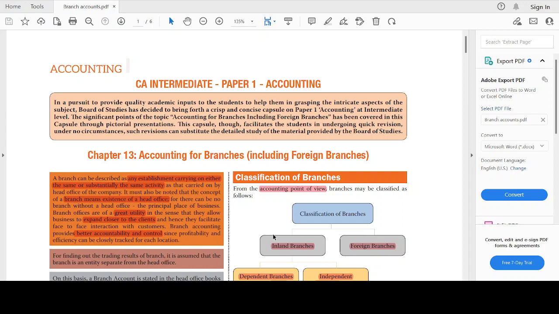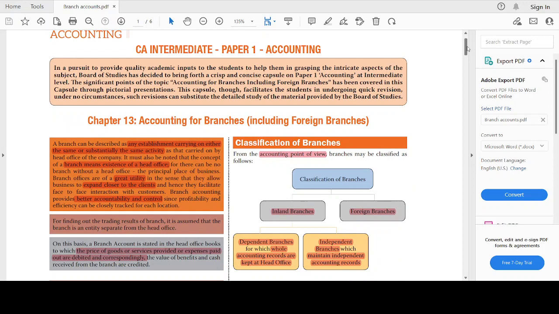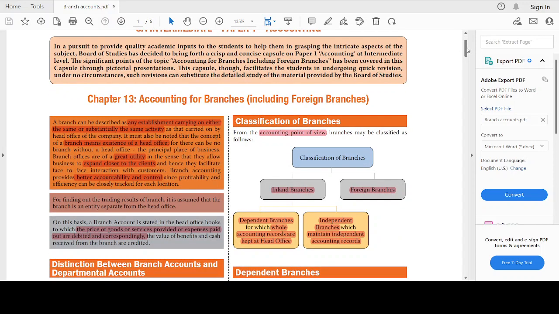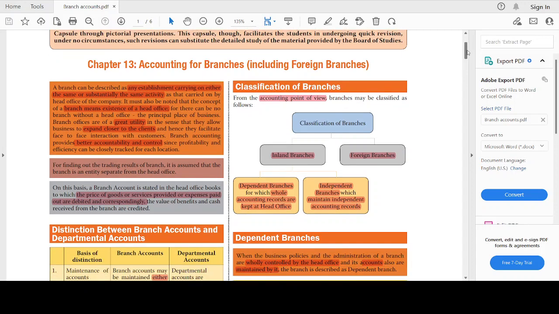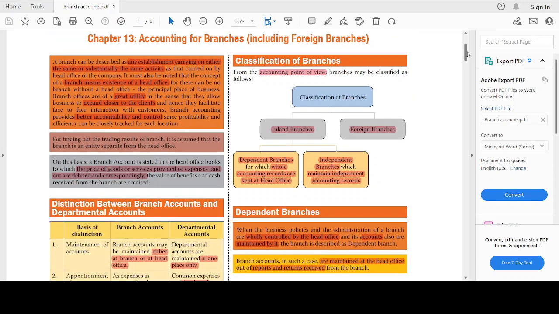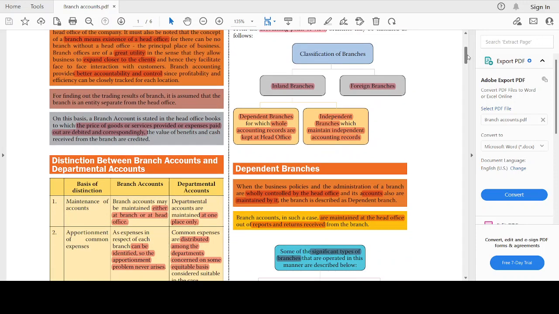Branch offices are of great utility because they make us closer to our clients, because of the face-to-face interactions that we have with our customers. This also ensures better accountability and control, since the profitability and efficiency can also be tracked. For finding out the trading profit and loss of the branch, it is assumed the branch is a separate entity from that of the head office. On this basis, a branch account is stated in the head office books, to which the price of goods, services provided, or expenses paid out are debited, and correspondingly, the value of the benefits and cash received from the branch are credited.